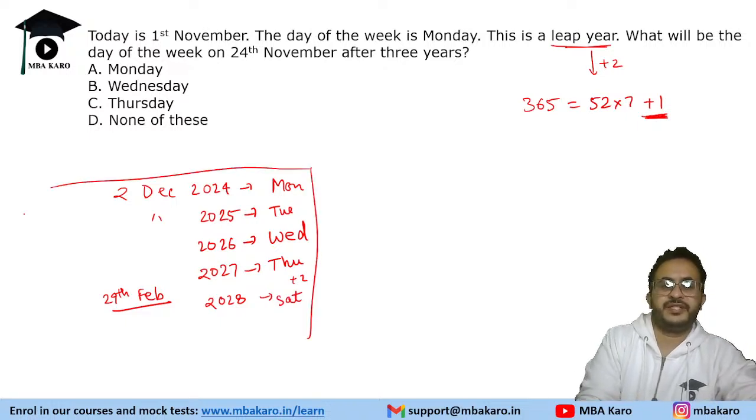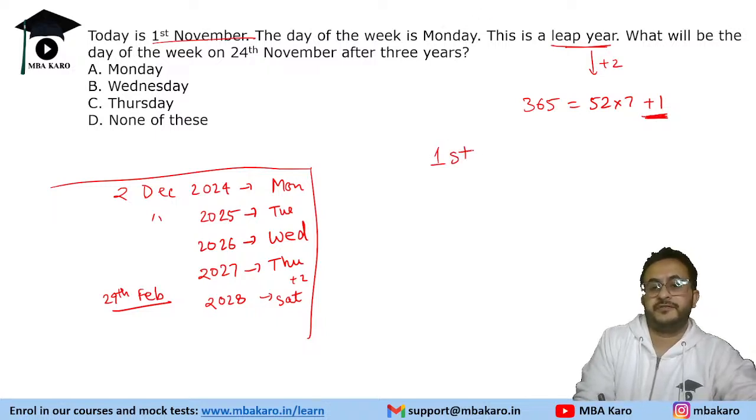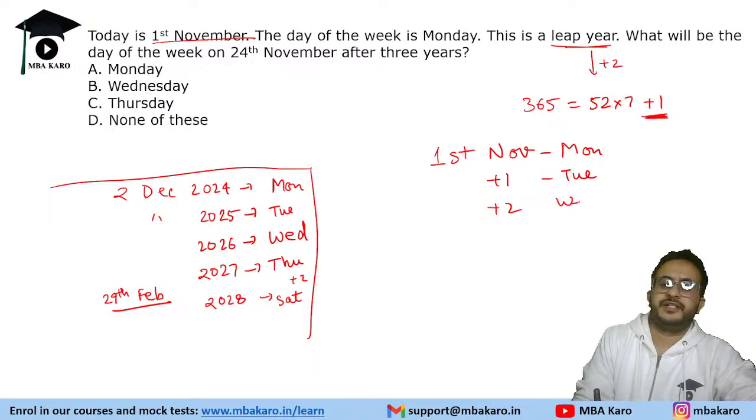Now coming to the question, 1st November is a Monday. Plus 1 year, it will be Tuesday. Plus 2 years, it will be Wednesday. Plus 3 years, it will be Thursday.